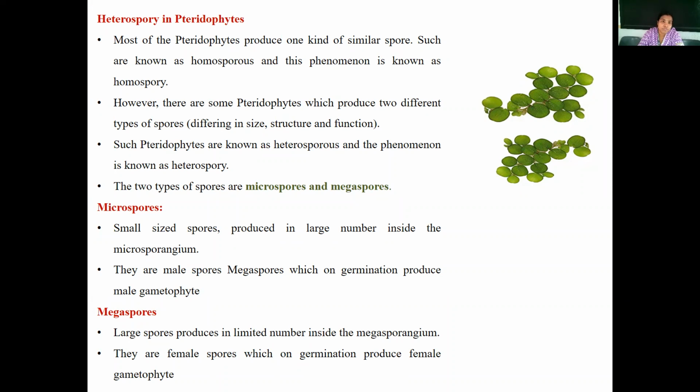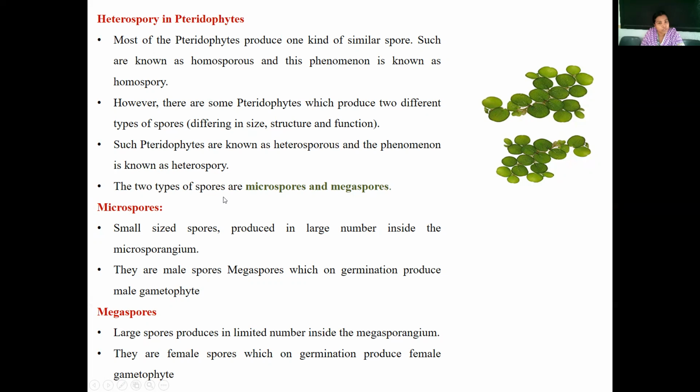Most pteridophytes produce only one kind of similar spore. Such spores we call homosporous, and this phenomenon of producing only one kind of spore we call homospory. However, some pteridophytes are able to produce two different types of spores which differ in size, structure and function, and this phenomenon we call heterosporous, commonly called heterospory.